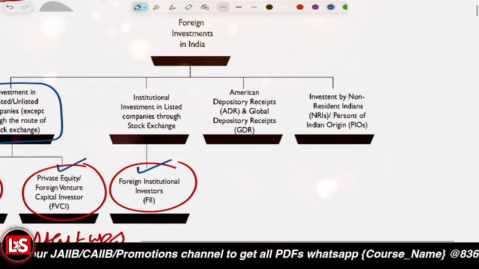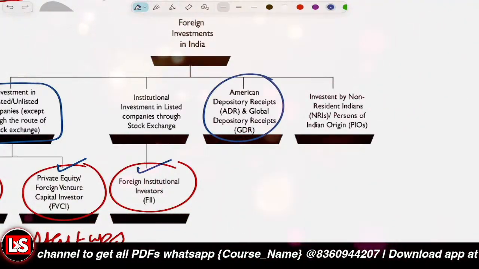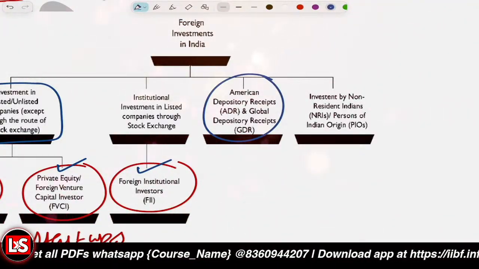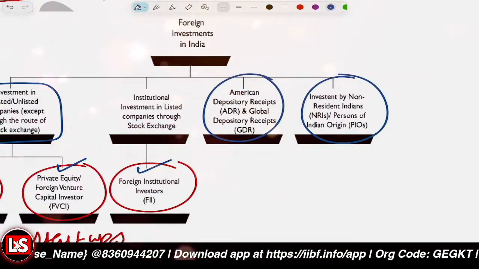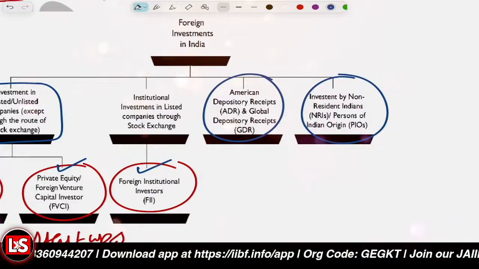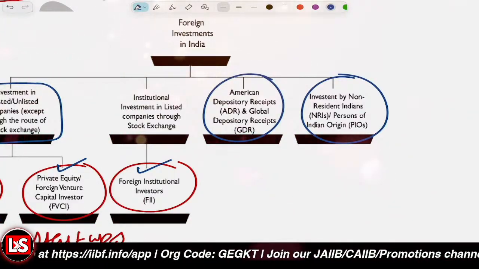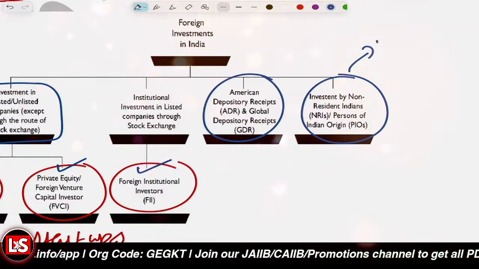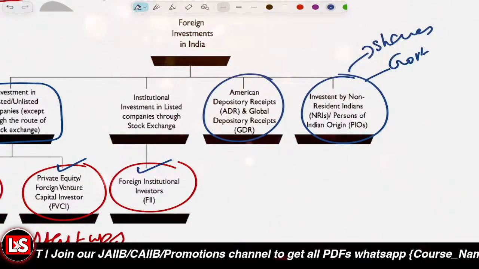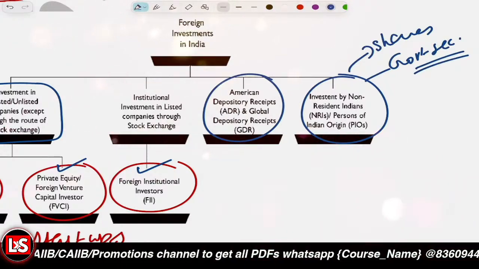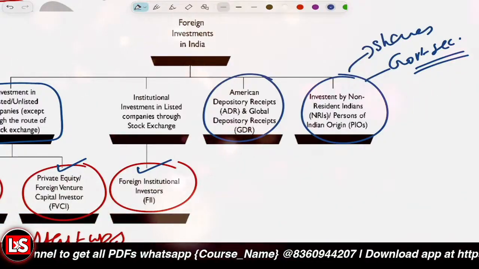And other than that, it's related to the ADRs or GDRs, American Depository Receipts or Global Depository Receipts. And there can also be investment by the NRIs and PIOs, like the non-resident Indians who are residing outside India, and persons of Indian origin, like foreign citizens having Indian ancestry or origin. They could be investing into shares, they could be investing into government securities, right? So whatever FEMA allows, they are investing as per that. That could be the scenario related to it.